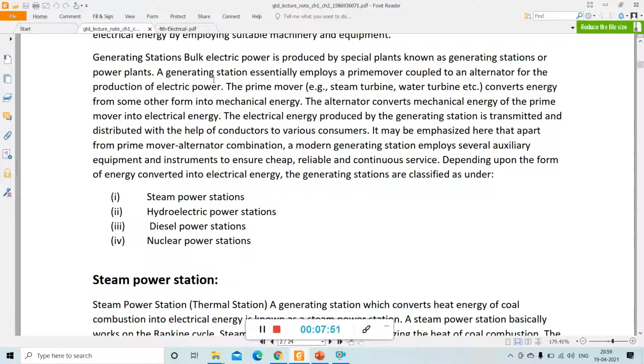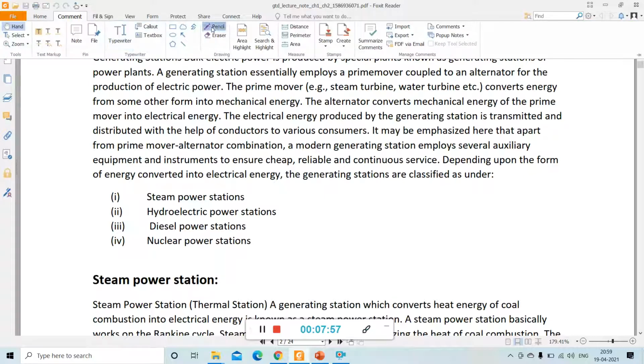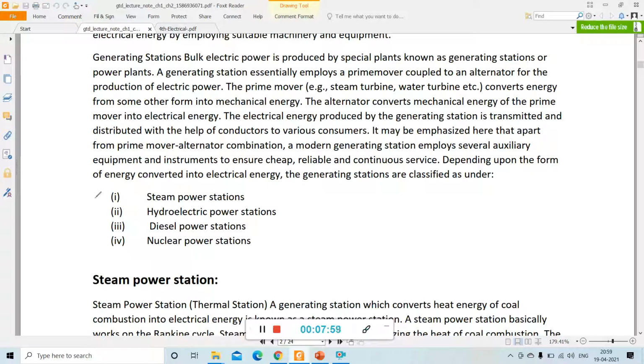So see, mainly the generating stations are classified as steam power station, which is also known as thermal power station, then hydroelectric power station, then diesel power station, nuclear power station. According to your syllabus, we will discuss steam power station, hydroelectric power station and nuclear power station.